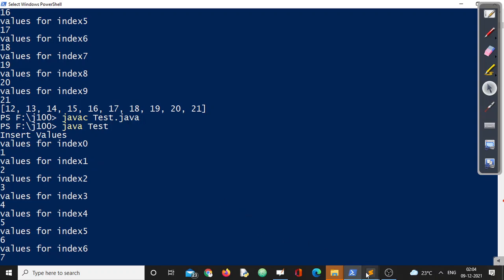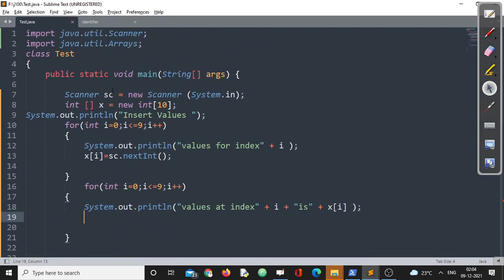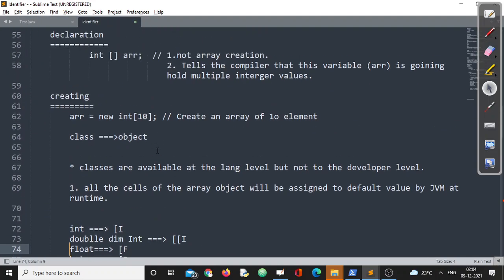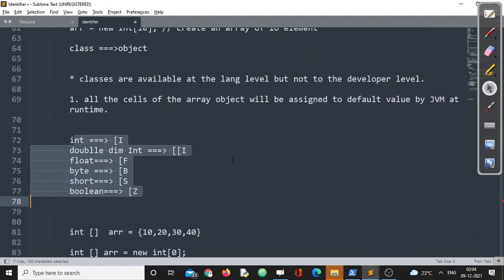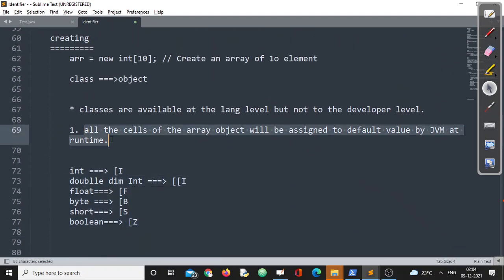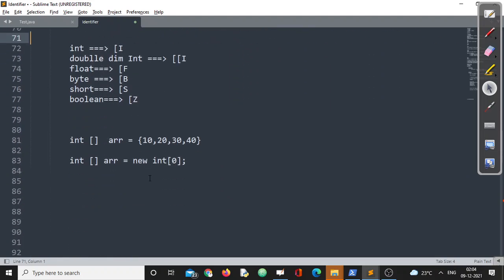So this is how a single dimension array can be created in Java, and what exactly a single dimension array is, and what the different classes associated with a single dimension array are, and what default value will be assigned to a single dimension array in Java. In the next video, we'll discuss multi-dimension arrays and a few conclusions about single dimension arrays also.